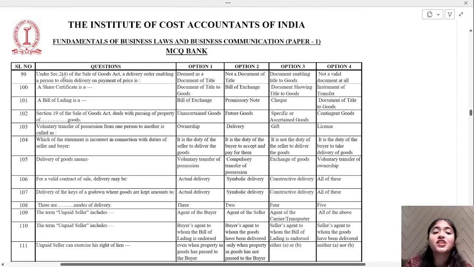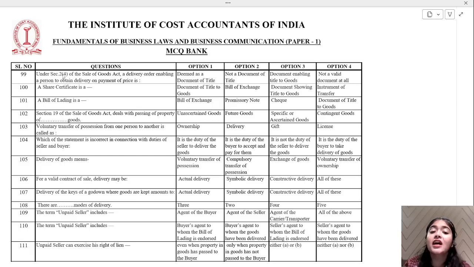Now, under Section 2(4) of the Sale of Goods Act, a delivery order enabling a person to obtain delivery on payment of price is deemed as a document of title, not a document of title, a document enabling title of goods, or not a valid document.